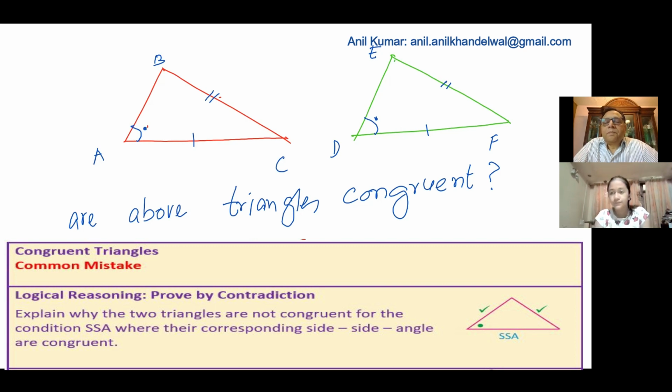You get the idea? So with one angle and two sides, the angle should be included. So only the conditions for congruency are...